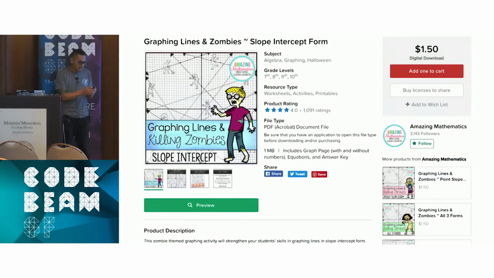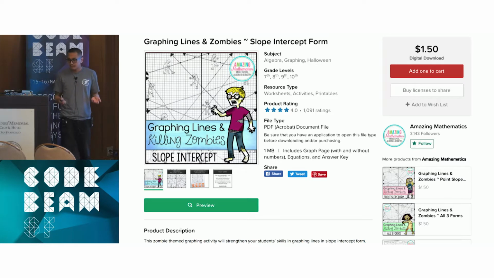like this. So consider myself, I am not a teacher, but pretend I am a primary 7 teacher. And I'm not a design savvy person, but I want to teach my students slope. So I did a quick search on Teachers Pay Teachers. I found this fun little product where I can teach them how to do slope while killing zombies. So pretty fun.